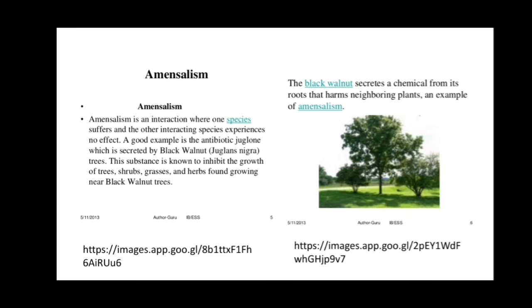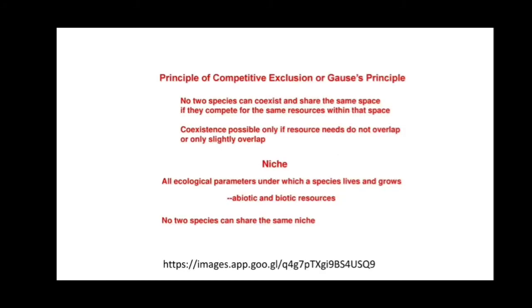Now, the next example of amensalism. Amensalism is an interaction where one species suffers and the other interacting species experiences no effect. A good example is the antibiotic juglone, which is secreted by the black walnut tree. This substance is known to inhibit the growth of trees, shrubs, grasses and herbs found growing near the black walnut tree. The black walnut tree secretes a particular type of chemical from its roots and that harms the neighboring plants. This is an example of amensalism.